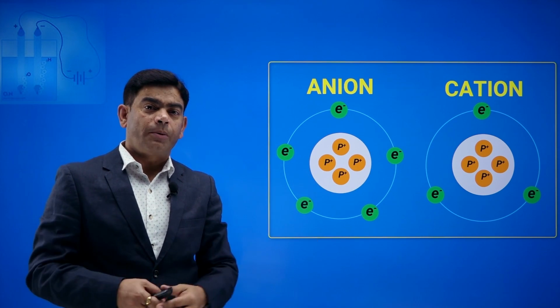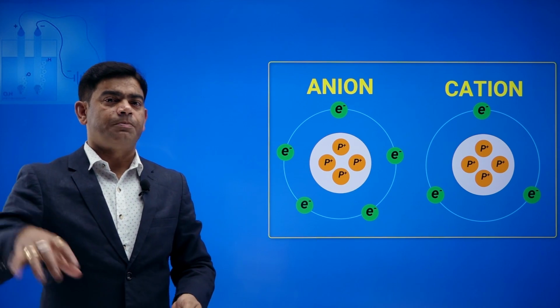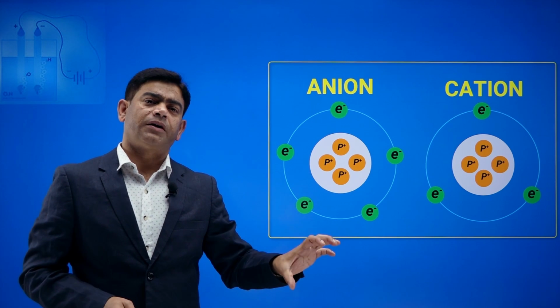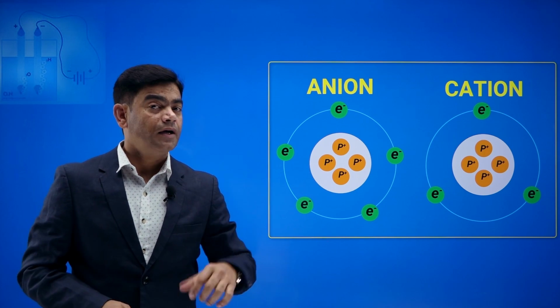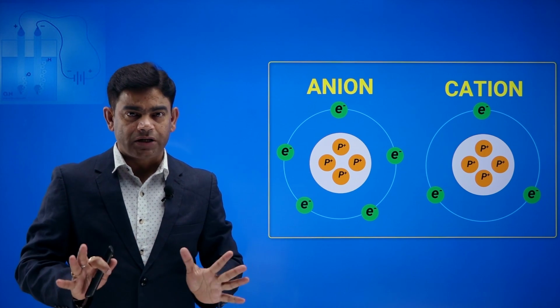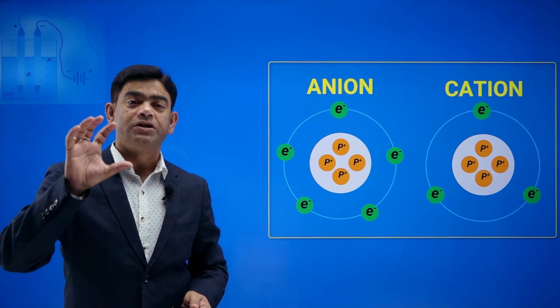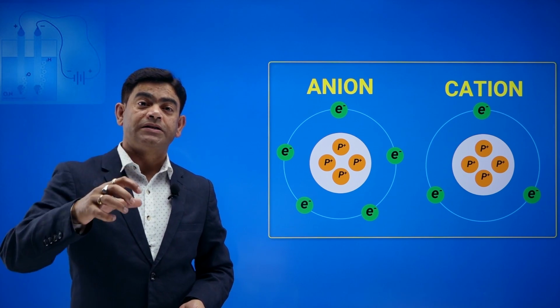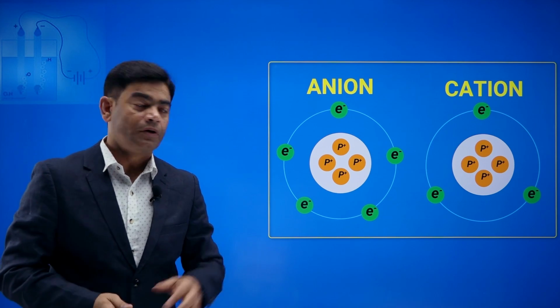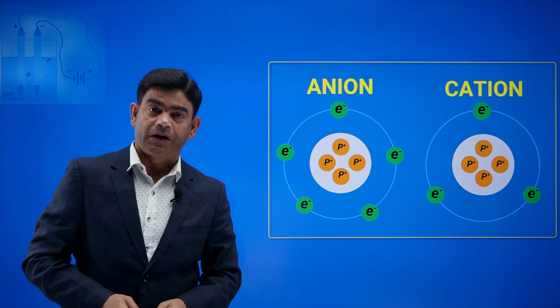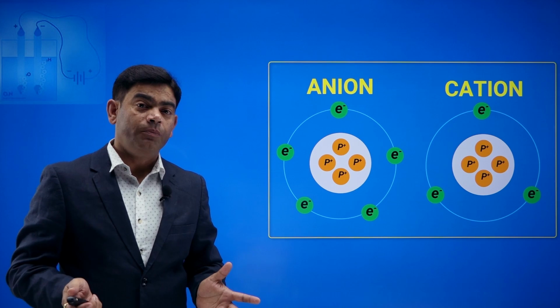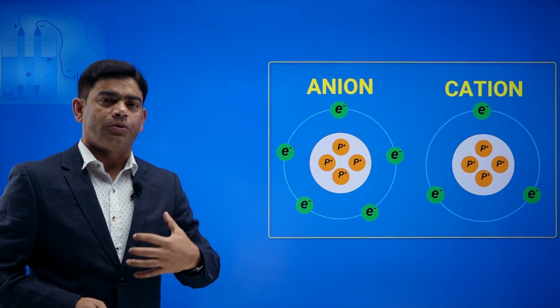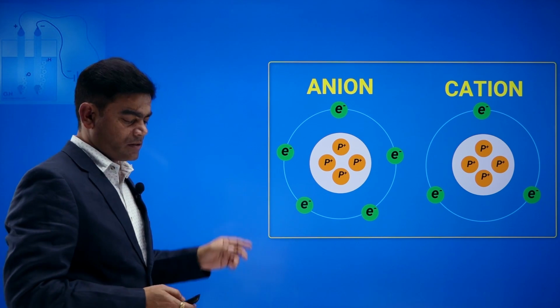So, when I talk about positively charged particles and negatively charged particles, we are talking about cations and anions. Quite clear, what is a cation? A positively charged particle. And how is a cation formed? When an atom loses an electron. An anion is a negatively charged particle, and how are anions formed? When an atom gains an electron. So, quite clear: cations, anions.